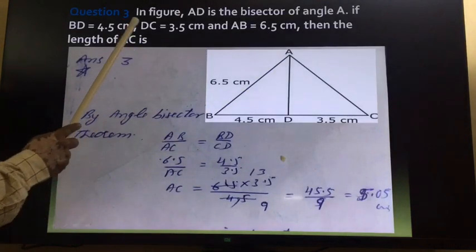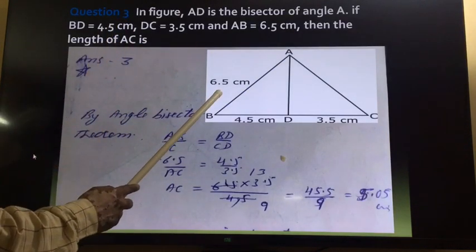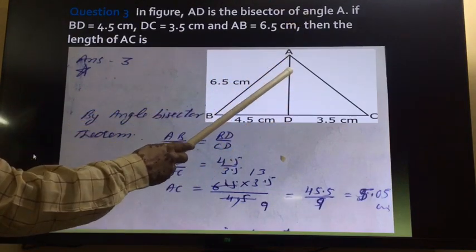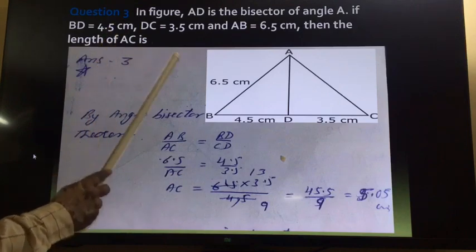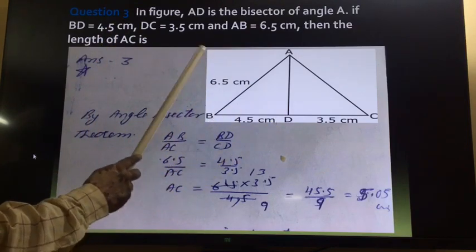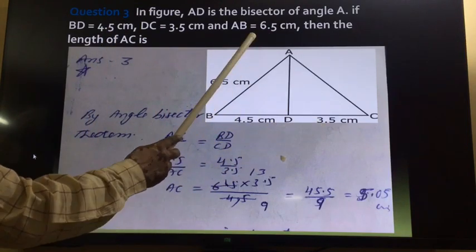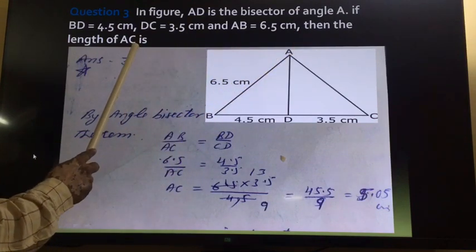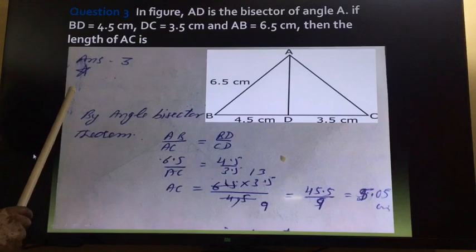Now come to question number 3. In the figure, AD is the bisector of angle A, and if BD is equal to 4.5 and DC is equal to 3.5, AB is equal to 6.5, then what will be the length of AC? So here I have given the star mark.